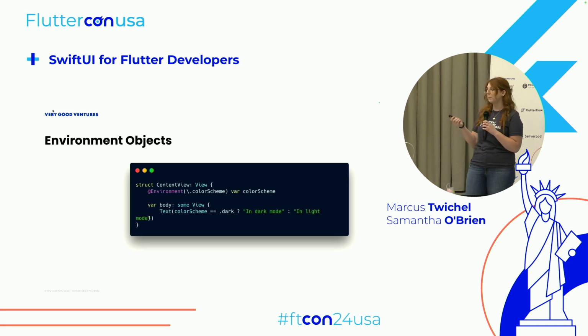Lastly, I want to talk about environment objects. An environment object is just any data that's shared throughout the view hierarchy. You might have noticed in our past examples there was no concept of context or build context in the SwiftUI examples that we've shown. That's because you can just use the environment property to pull that data from the view hierarchy. In this example, we're pulling the dark mode or light mode from the environment, and this tells this view how to build, and then it will update as that changes throughout the app.